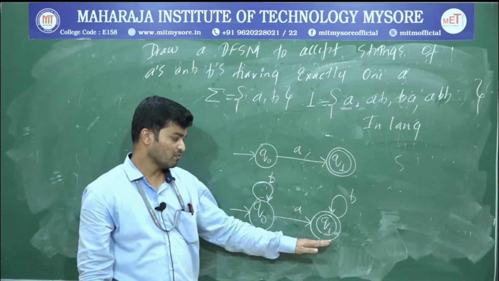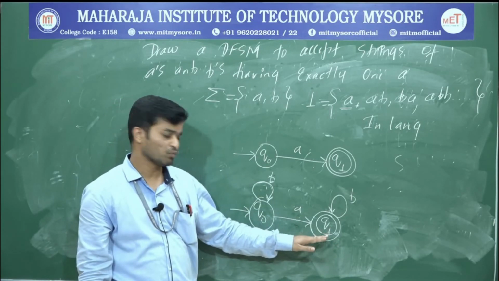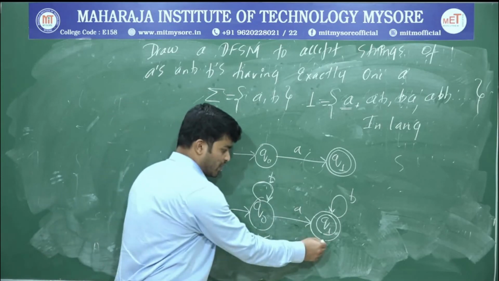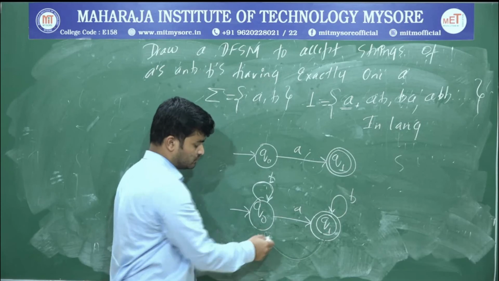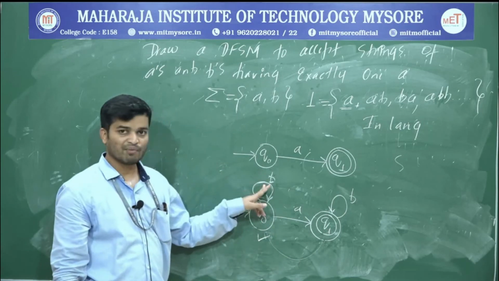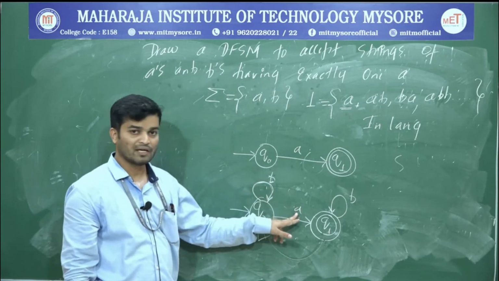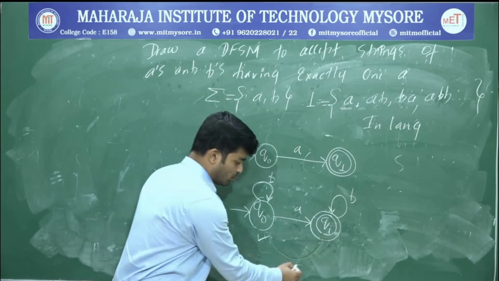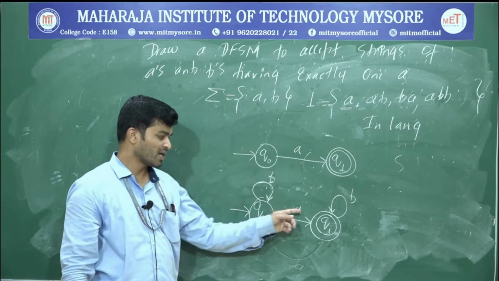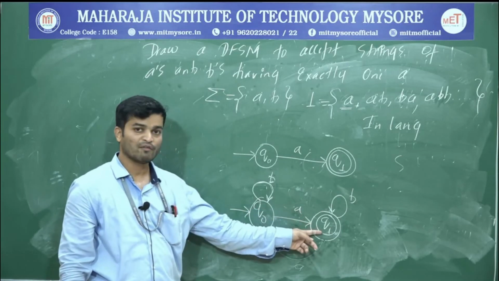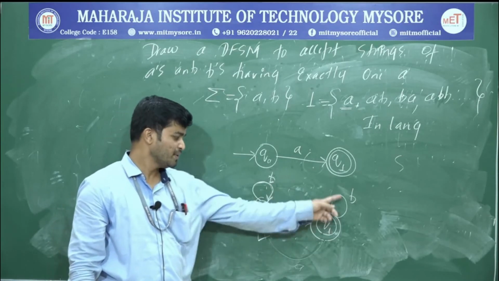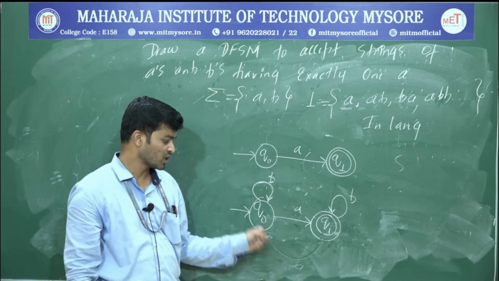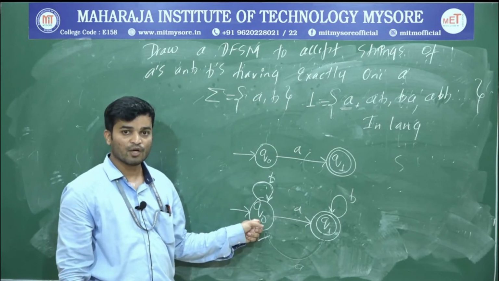If a loop is not valid, in that case try to connect with the next immediate state. What's the next immediate state? Q0. What will happen if I connect with Q0? Just check. I'll get n number of B's, fine, exactly 1 A, fine, n number of B's. Next, again it will accept 1 A, and again one more A before going to the final state. So BABAA, that's not a valid string. Therefore, connecting to Q0 is also not a valid option.